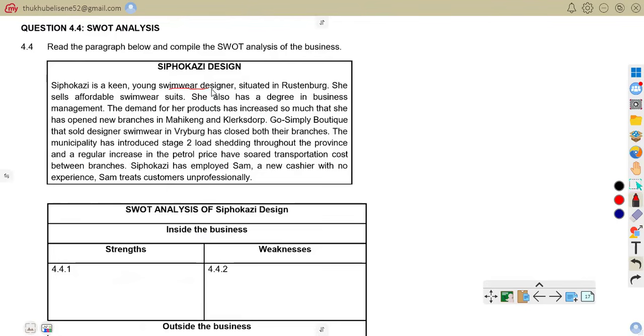Sipogas is a Kenyan swimwear designer situated in Rustbank. She sells affordable swimsuits. She also has a degree in business management. The demand for her products has increased so much that she has opened new branches in Mahike and Lexington. Go Simple Boutique, which sold designer swimwear in Freiburg, has closed both its branches. The municipality has introduced stage 2 load shedding throughout the province. A regular increase in the petrol price has raised transportation cost between branches. Sipokasi has employed Sam, a new cashier with no experience, and Sam treats customers unprofessionally.